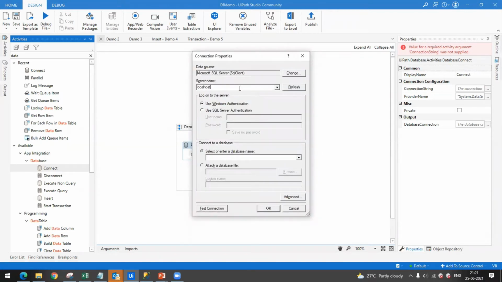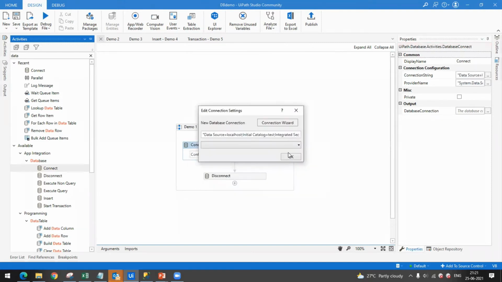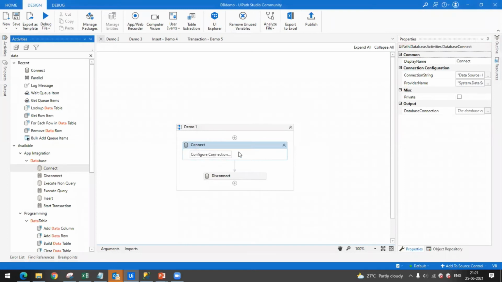Localhost is my server name, database is test. Now I will be doing test connection. So if you see, test connection is succeeded. It means my studio is able to communicate with database. And once your database is connected, the output of this activity is data connection. Data type is also data connection.